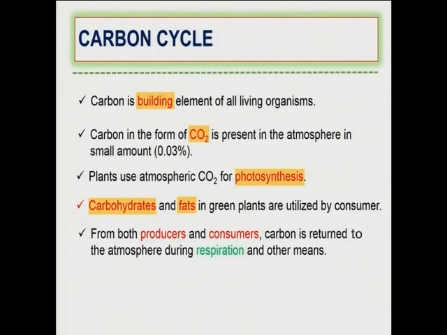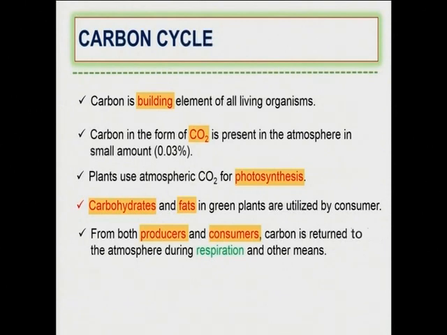Both producers and consumers: the producer here is the plant because the plant produces the food, and consumers are the animals. We cannot produce our own food. We depend on plants for food.